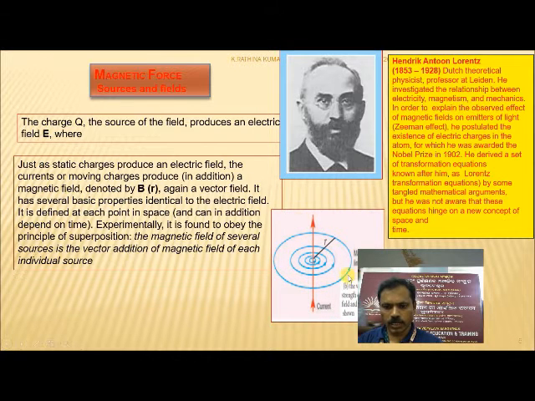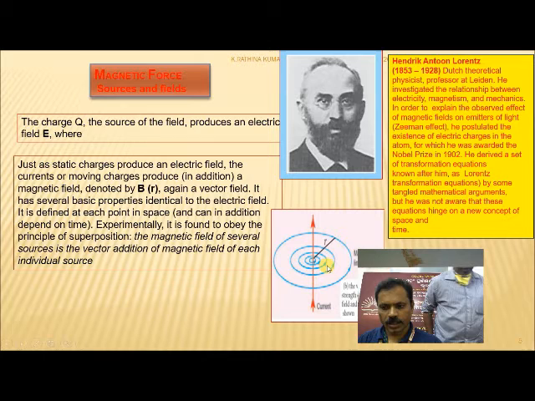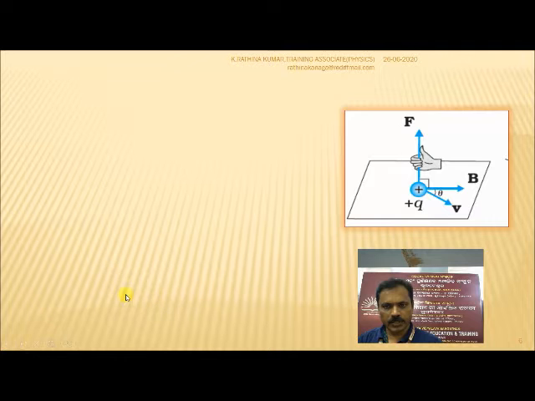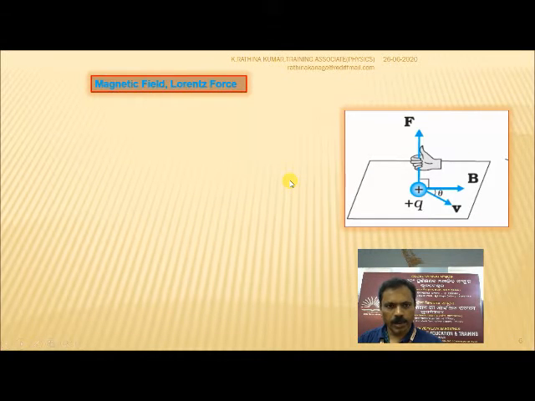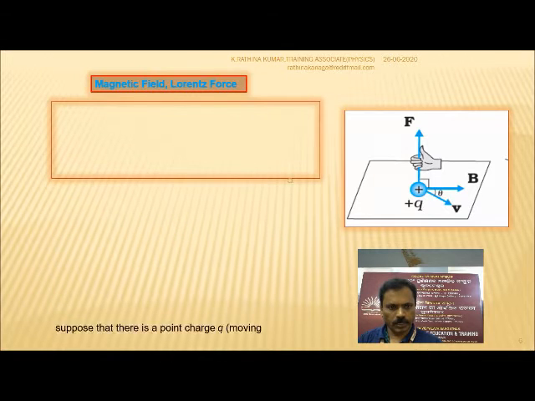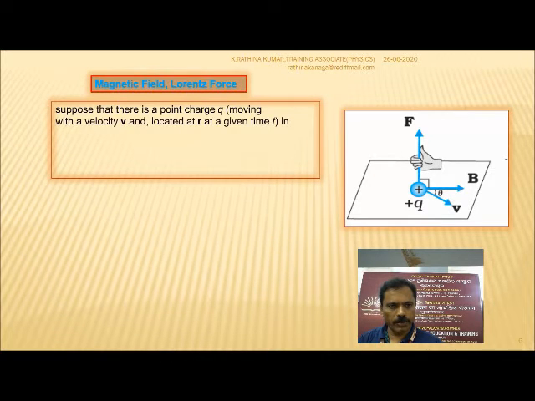This is the diagram: let us think of this as a current carrying conductor, around which there will be a magnetic field. In the next diagram, B is the direction of the magnetic field, and this is the motion of the charge. The force is exerted perpendicular to the magnetic field, and these three are perpendicular to each other: magnetic field, velocity and Lorentz force. You might have seen the familiar equation in magnetism.